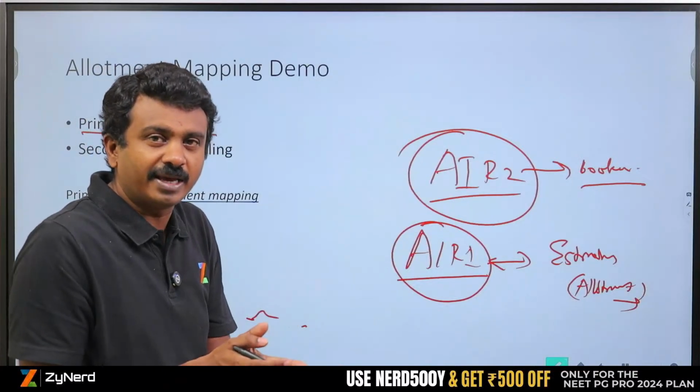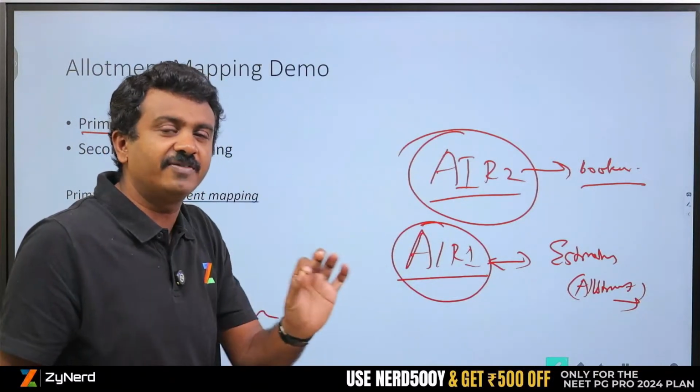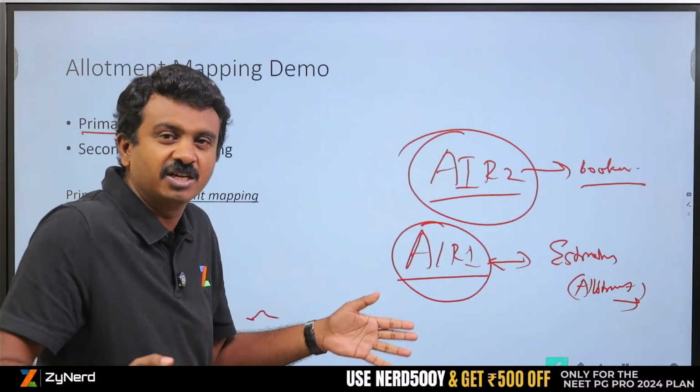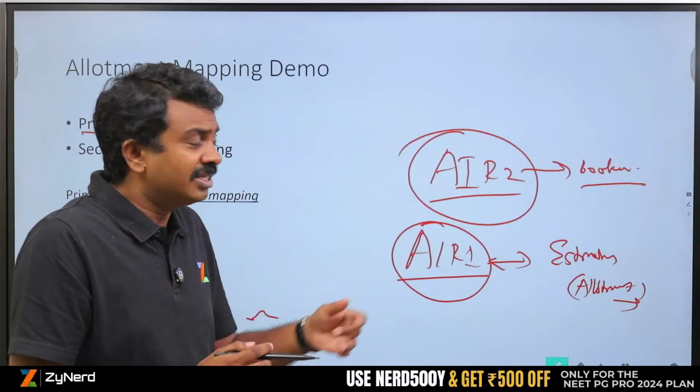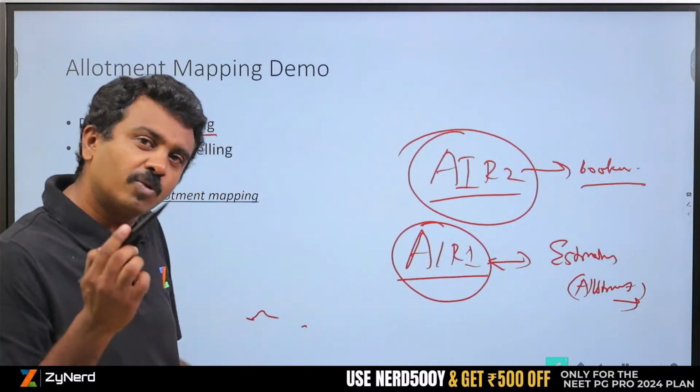Currently it might not look like a long period of time. All India Round 2, it is very, very critical because you will have to immediately take a decision. You will have 2-3 days to take a decision, etc. At that stage, Round 2, Round 3, this is very critical. You go through allotment mapping now itself, it will be beneficial.